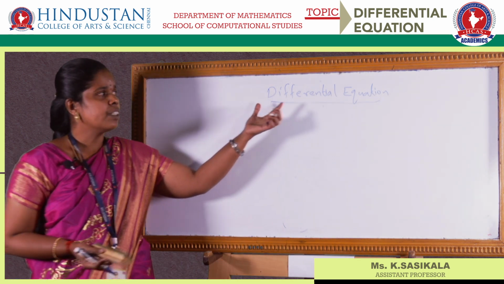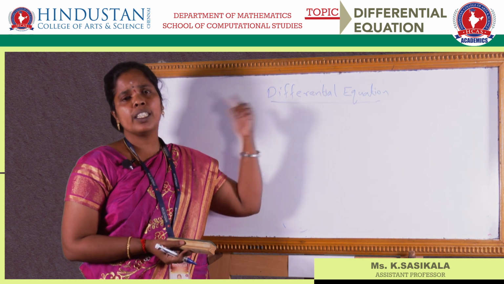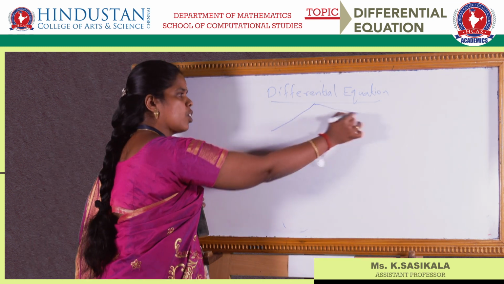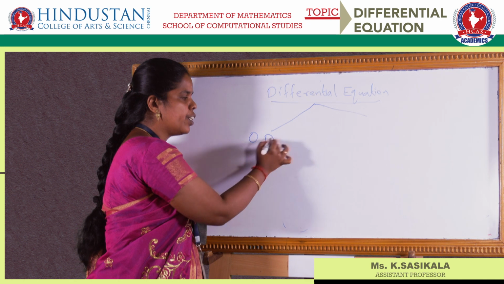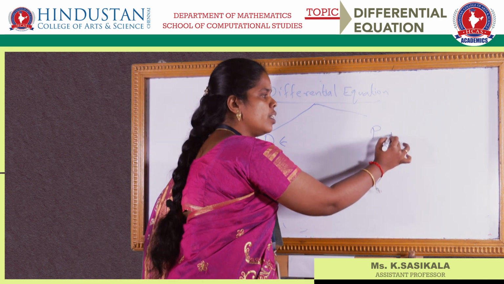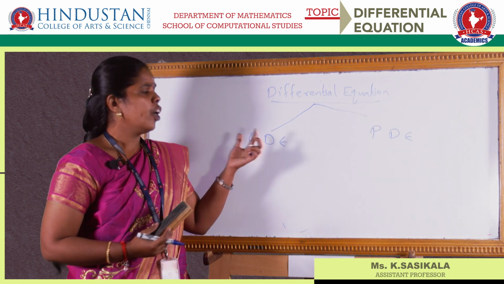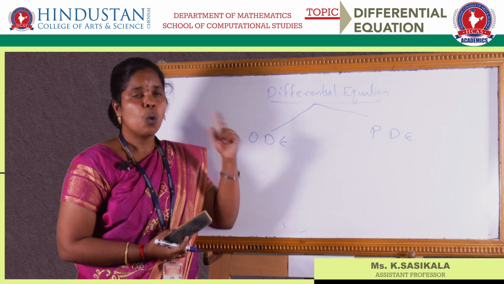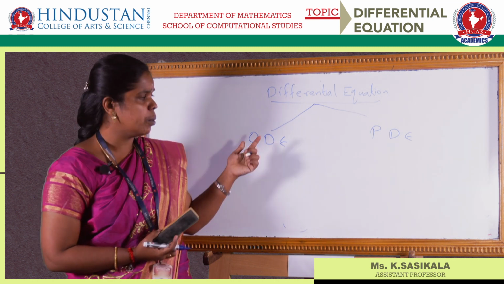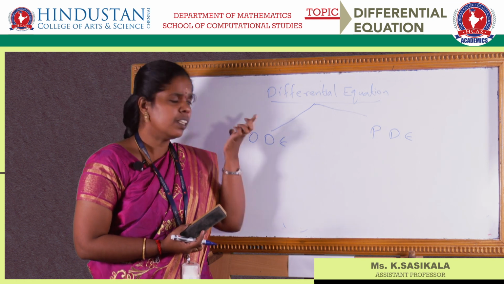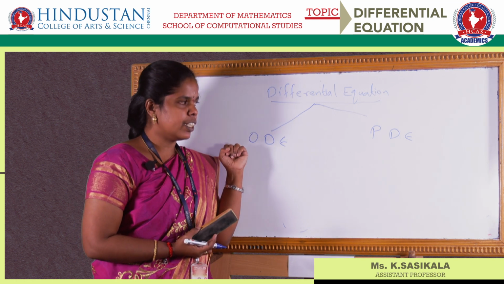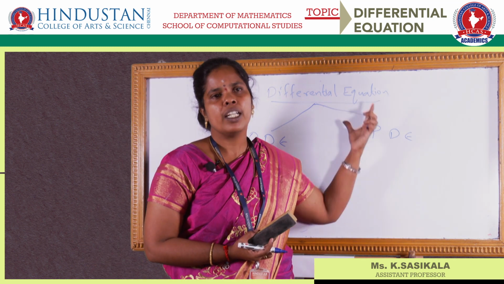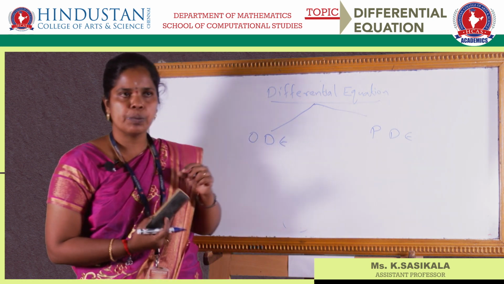So next is the classification of differential equations. What we have to know is, what are the classifications of differential equations? A differential equation can be classified into two types. One is the ordinary differential equation, another one is the partial differential equation. An ordinary differential equation is a differential equation which has only one independent variable. If it has only one independent variable, then we call it an ordinary differential equation. Whereas a partial differential equation will have more than one independent variable. This can be explained with an example.